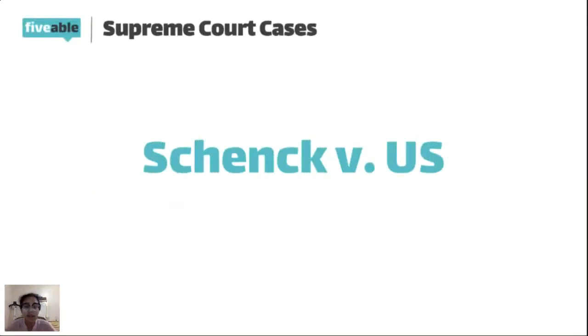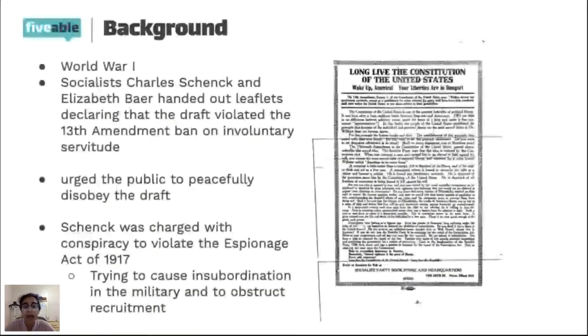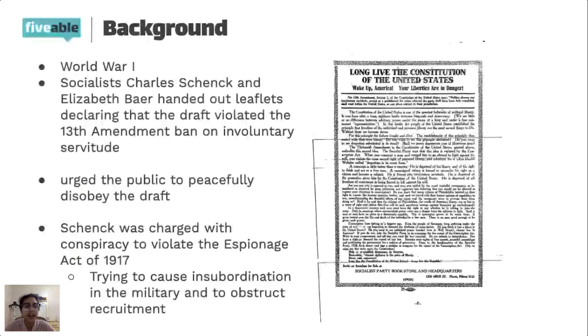So this next case that we're going to talk about also has something to do with the idea of national security. And so this case is called Schenck versus the United States. And so the background behind this case is that it happened in the period of World War I. And so there were these two people, and they were socialists, named Charles Schenck and Elizabeth Baer. So they were handing out these leaflets that were saying that the draft that the United States had instituted violated the 13th Amendment's ban on involuntary servitude.